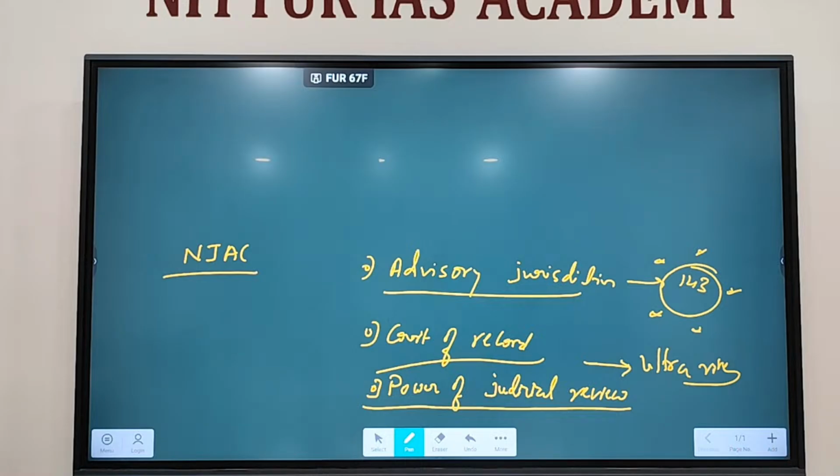105 Constitutional Amendment Act related to what? 105. EWS is what? 102. 102 or 103? 103, right? 102 is related to OBCs, constitutional status to the National Commission for Backward Classes, NCBC. So 103 is related to EWS reservation, where 10% reservation was given to anyone from the general merit.